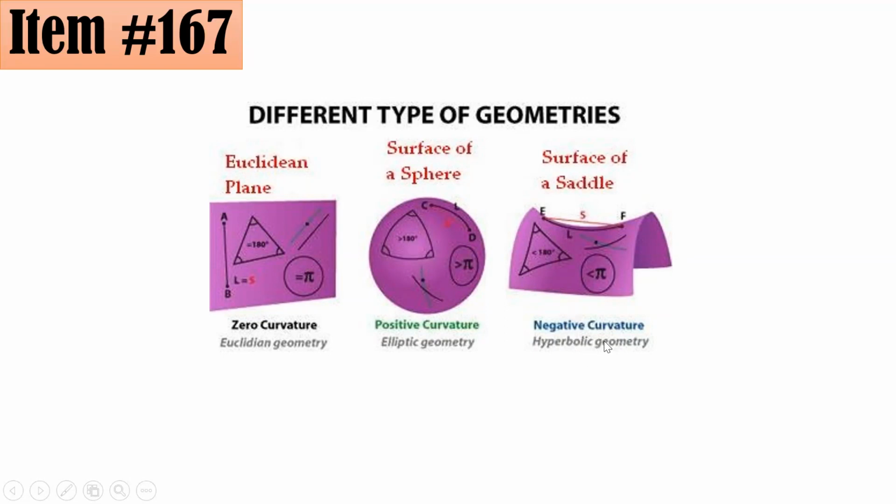However, if you have a negative curvature, such as in the surface of a saddle like this, no? Yung saddle, for example, yung parang nilalagay ata yan sa horse, no? Sa kabayo na pwedeng sakayan. And if you draw a triangle there, the sum of the interior angles will be less than 180 degrees.